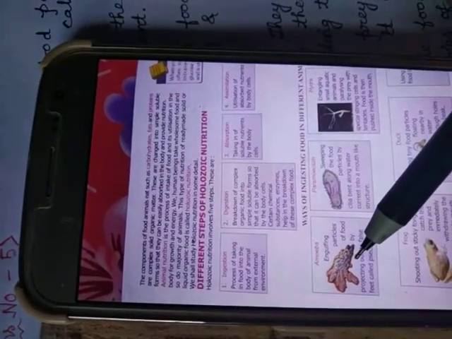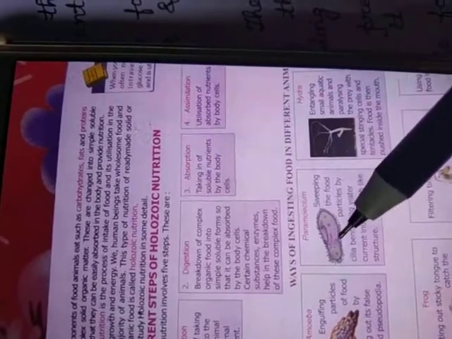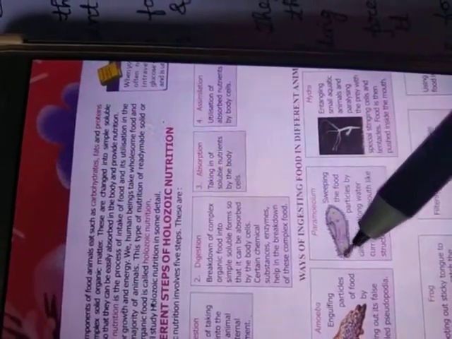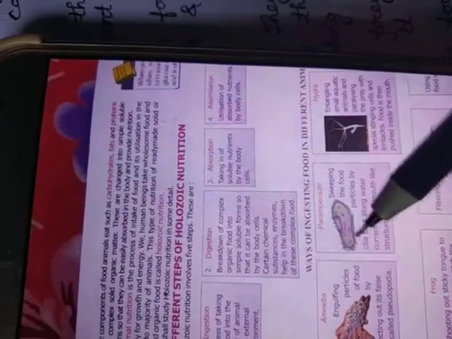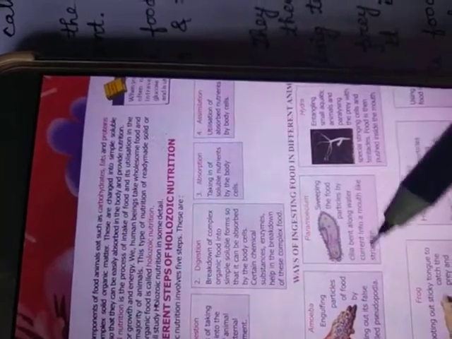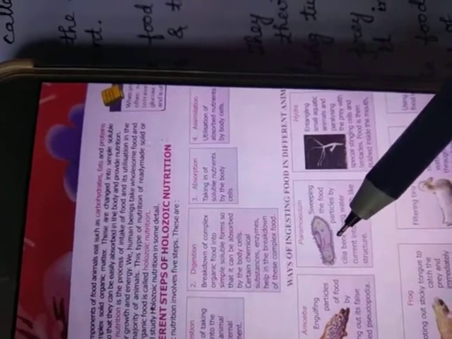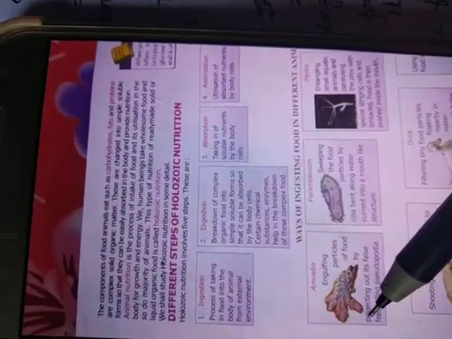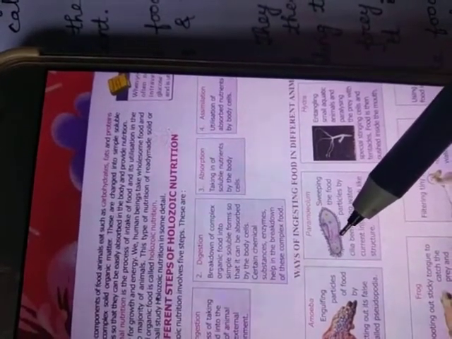This occurs in amoeba. Now this is paramecium. Paramecium body structure is slipper-shaped or oval in shape, and there are some hair-like structures around the body surface. You have noticed it, these hair-like structures are present. These are called cilia, and these cilia help them to catch the food particles in the water. So in case of amoeba, pseudopodia help. In case of paramecium, these cilia help them.